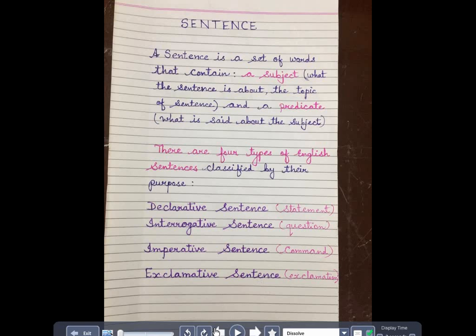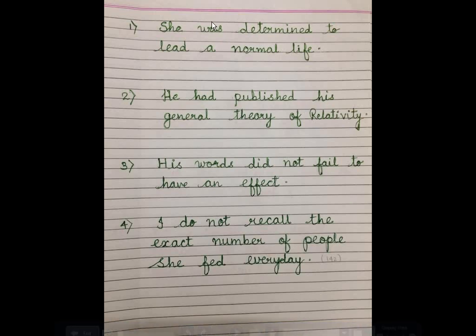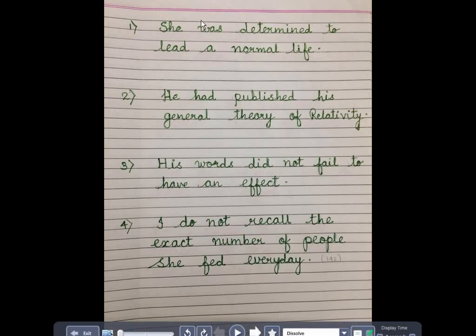Now, so students, have a look at this. These are the 4 sentences. She was determined to lead a normal life. As I told you, find out the verb, auxiliary verb, helping verb. Over here, was determined. Determined is a verb, but was is a helping verb. And so therefore, you will turn into negative. Wasn't she determined to lead a normal life? Question tag. You will end the sentence with a question mark.